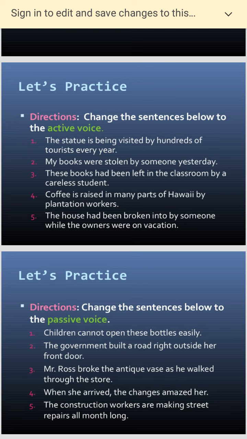Okay. Mr. Ross broke the antique vase as he walked through the store. When she arrived, the changes amazed her. The construction workers are making street repairs all month long. So both the examples are given. You have to make small sentences and practice. Suppose the man is driving the car. The car is being driven by the man. I opened the door. The door was opened by me.